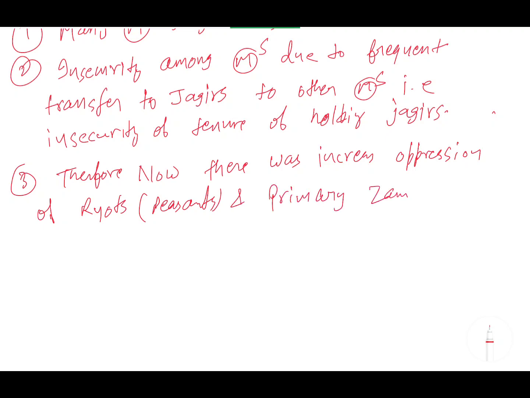So the question comes, how did primary Zamindars come into the picture? Primary Zamindars had the hereditary right to collect the revenue, but now the Jagirdars started adopting the Izaradari system. So now the role has been given to the Izaradars or the money lenders. So the money that the primary Zamindars got also reduces, so they are also oppressed. Okay. So therefore now there was an increased oppression of Ryots, peasants, and primary Zamindars,